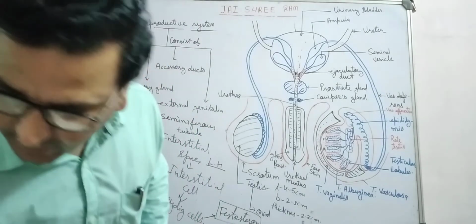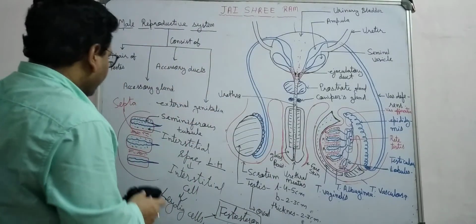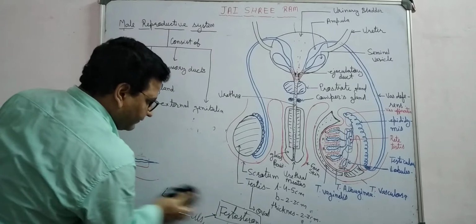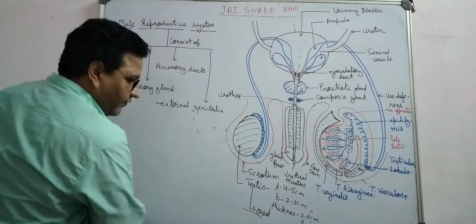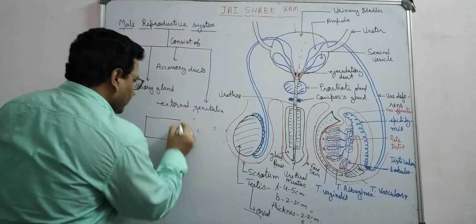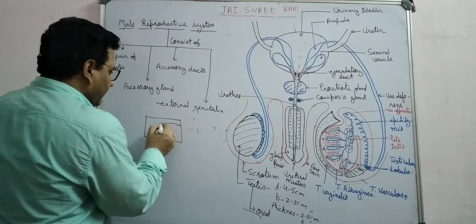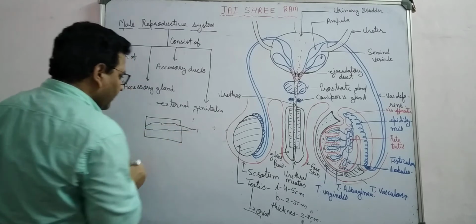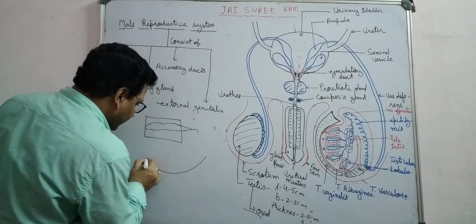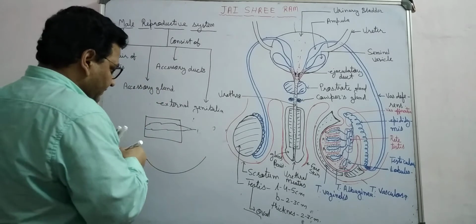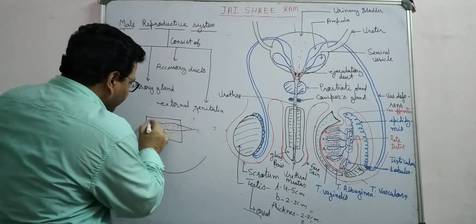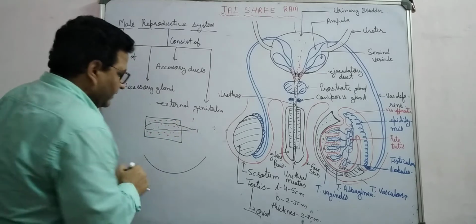Then, if you see, in each testicular lobule there are the seminiferous tubules. Suppose this is the TS of a seminiferous tubule. Outside, around the seminiferous tubules, there are interstitial cells or Leydig cells.